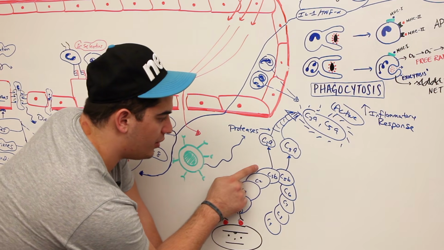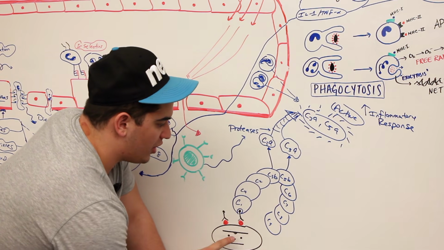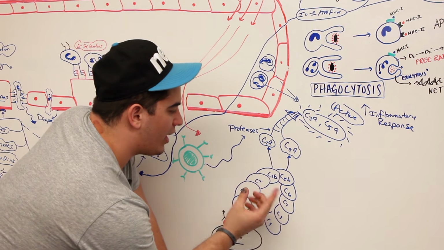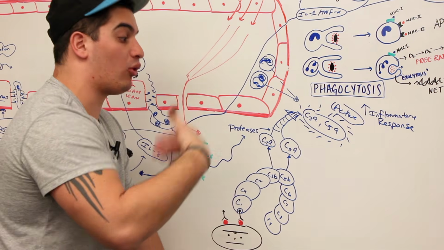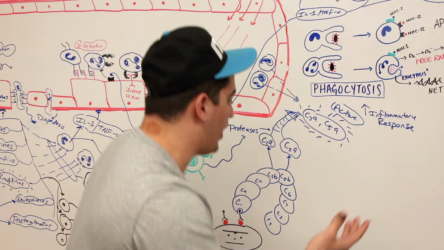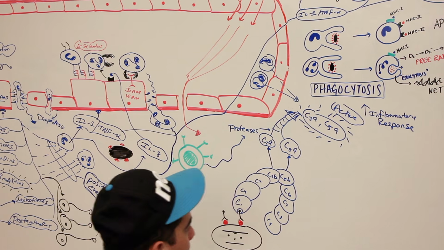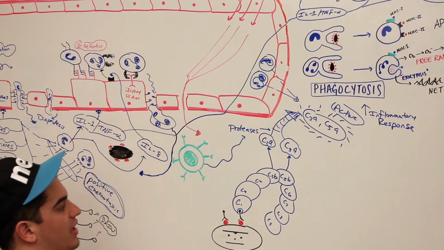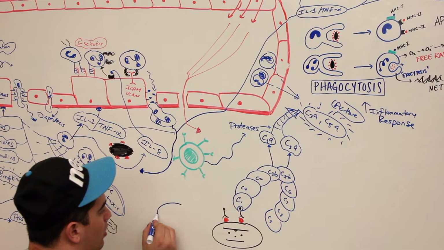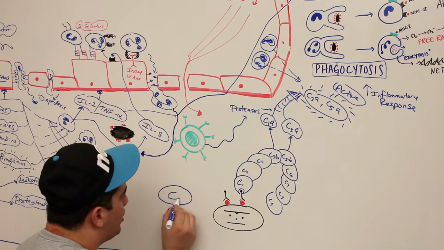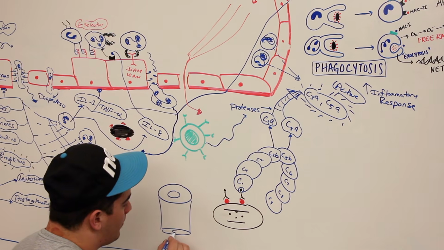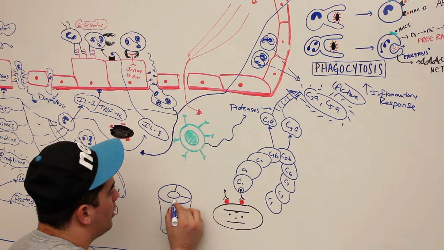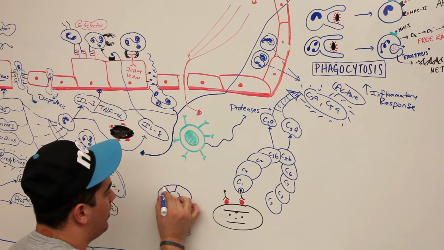Now, let's get back to this. C1, C4, C2, C3b. It starts this cascade, but when it does this, what can happen is C5b, C6, C7, C8, C9 can break off. It can literally break off. And if it does, look what happens. So imagine I take all of these 5 proteins and I make it into a protein channel. Look at this. So now look, I have the inner part of the channel.